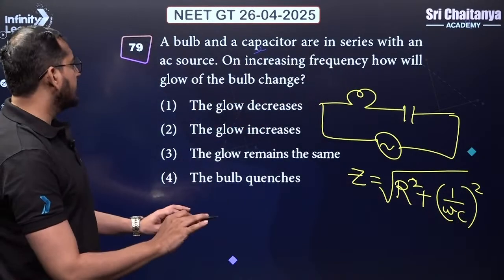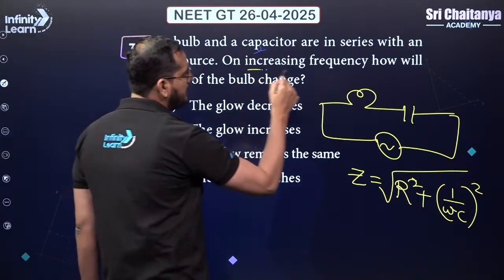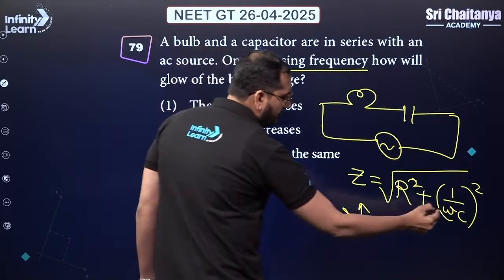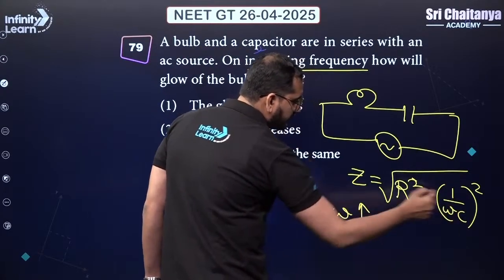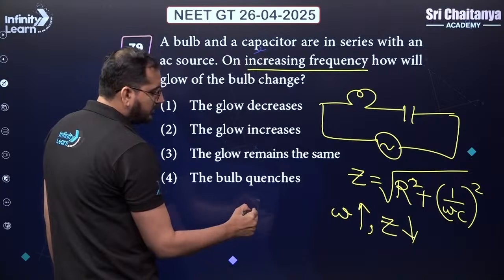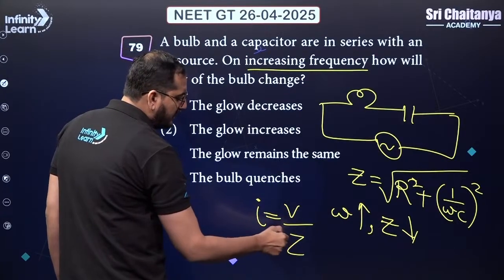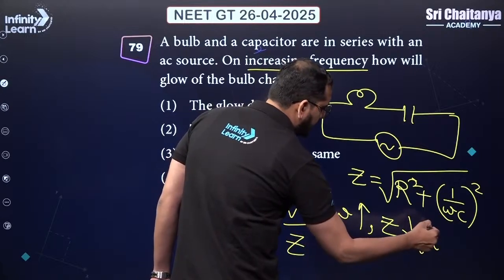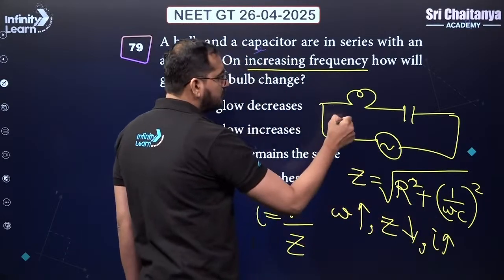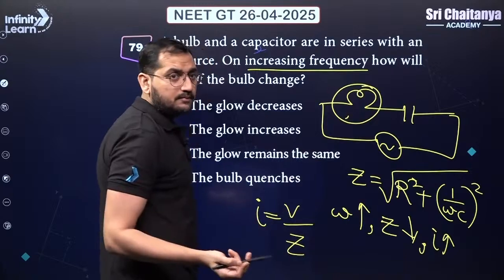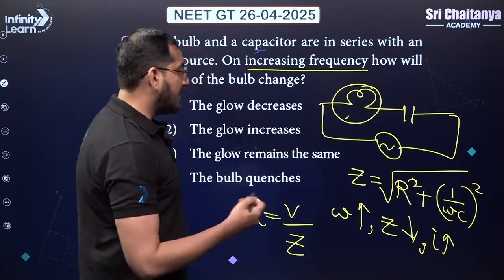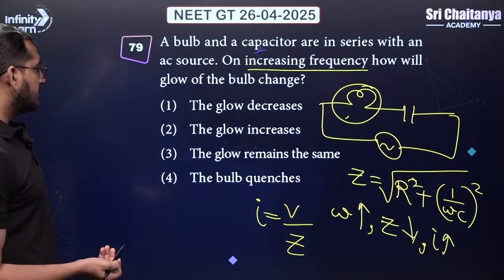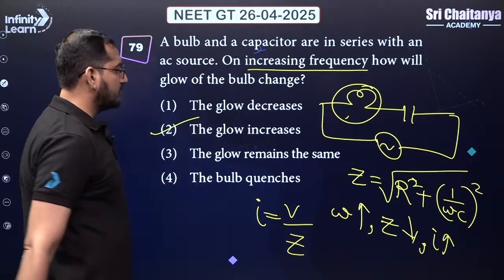So mathematically speaking, if I'm going to increase the frequency, I'm trying to increase the value of omega. If omega increases, overall value decreases, hence Z decreases. And we also know that current is given by V by Z. If Z decreases, then the value of current will increase. And if the current is more, the bulb will glow more, because in that scenario, power and the current, they are in direct proportion, right? Hence, the bulb glow will also increase.